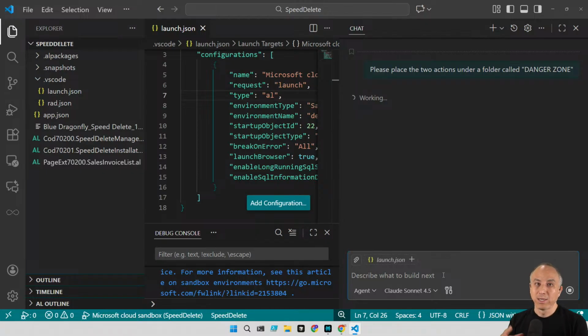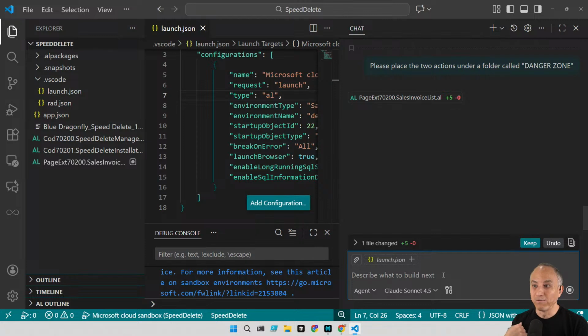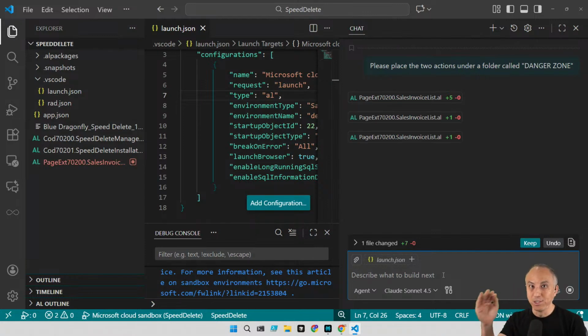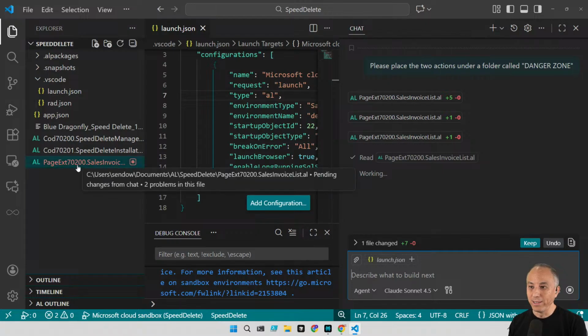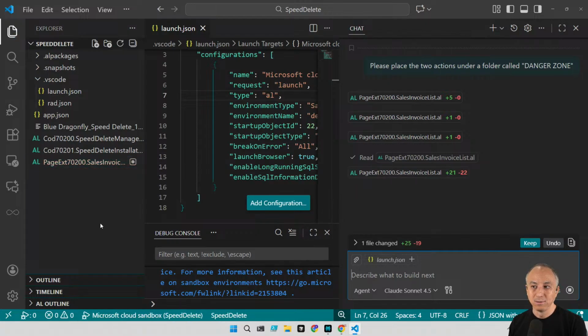So now it's like, okay, consultant using this, and this will be for internal use only. Consultant says, okay, I got to go to danger zone. This shouldn't be in production. I need to be careful. All of those good things. Okay, so it says it made some changes to the page extension. Let's see if it was able to pull it off. We're in the red here, so there we go. We're looking good.